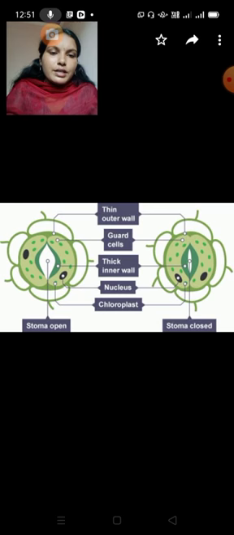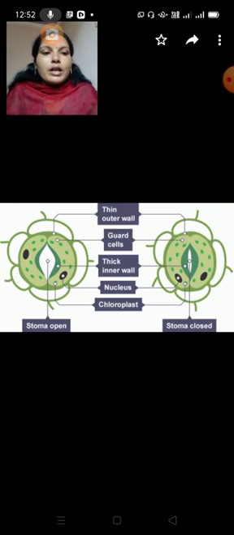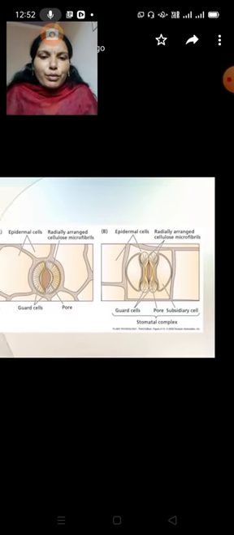These are the main ones. First, gas exchange. Second, it is useful in transpiration. Third, it is useful for balancing moisture according to the weather. And it is useful for photosynthesis, that is, taking in carbon dioxide and sending out oxygen. Stomatal closure at night also prevents water from escaping through the pores. Water won't go through the pores when the stomata are closed at night. That is also one kind of technique. So this is about the functions of the stomata.